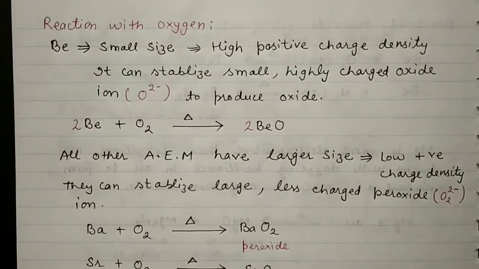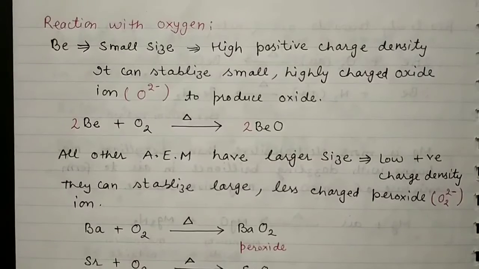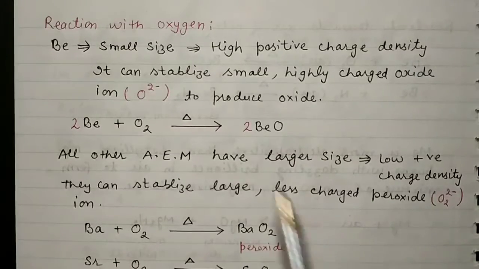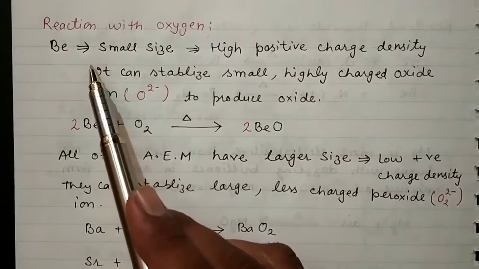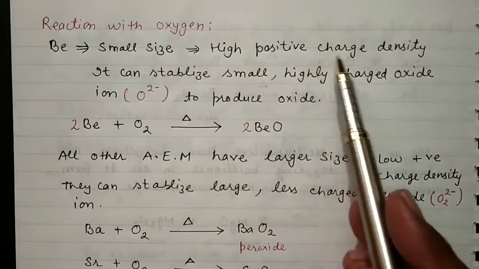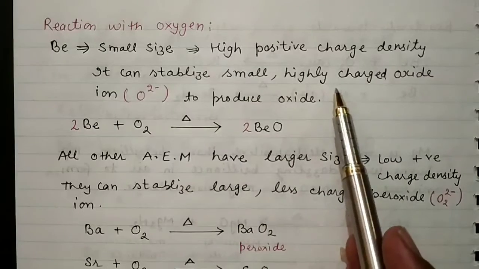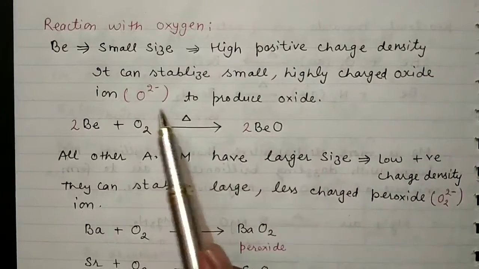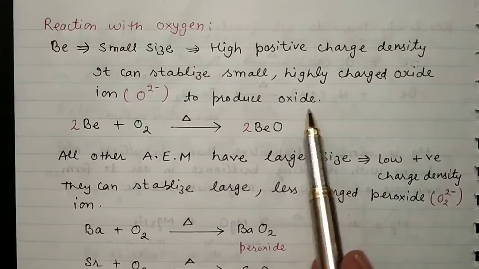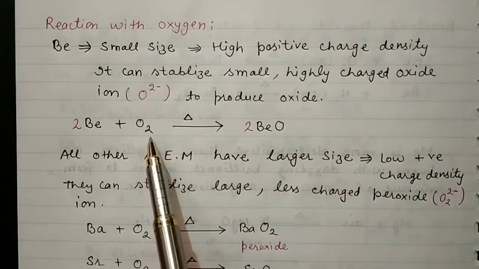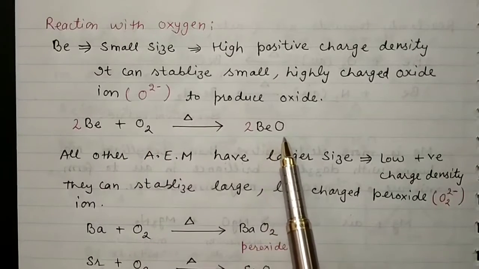Next is the reaction with oxygen. Beryllium, because of its small size and highly electropositive charge density, can stabilize the small, highly charged oxide ion to produce oxide. Beryllium combines with oxygen to form beryllium oxide.